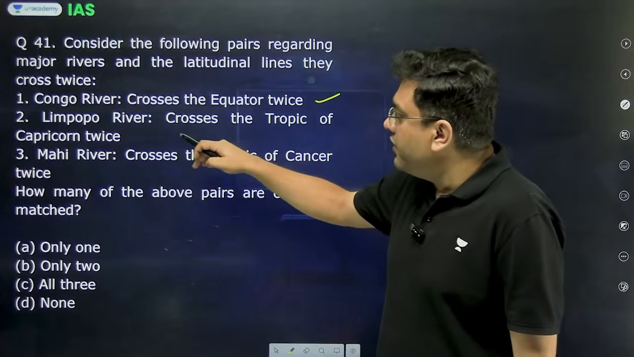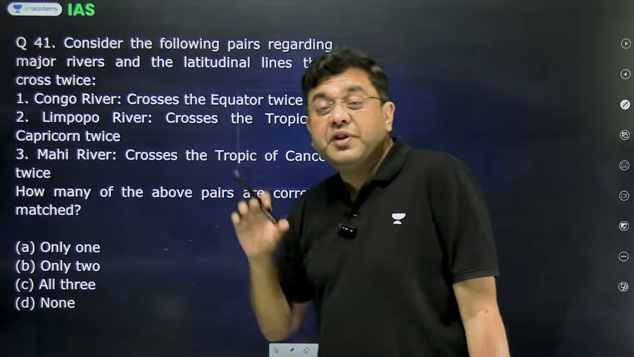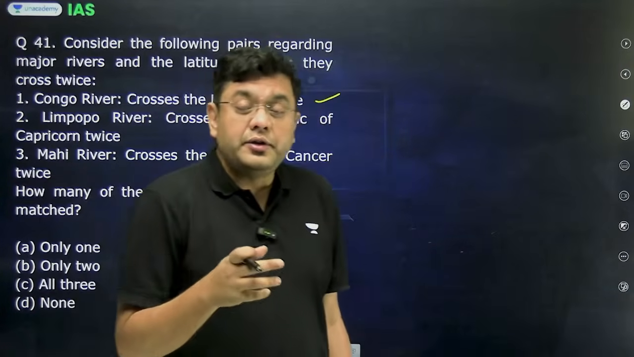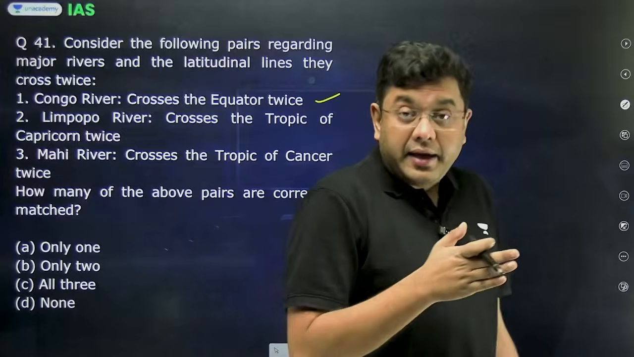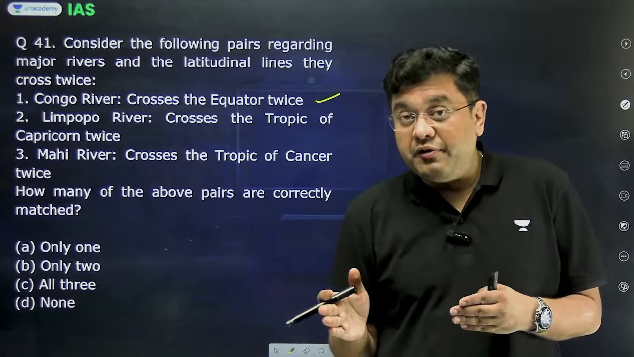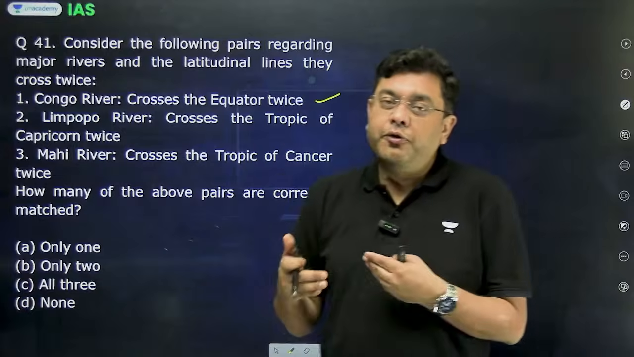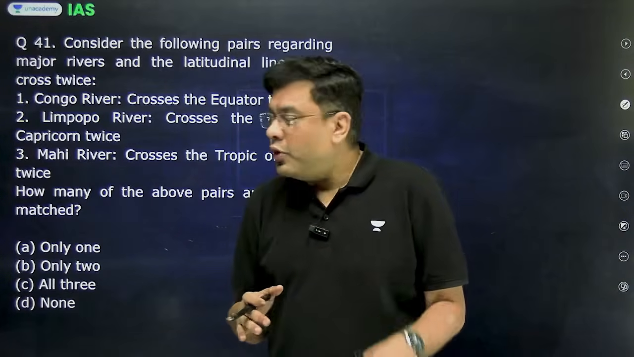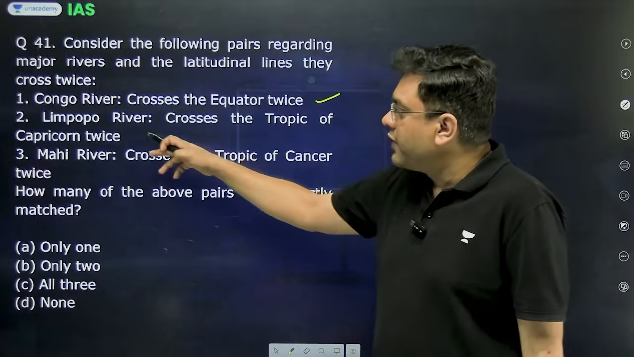Then you have the Limpopo River. The Limpopo River is present in southern part of Africa, originating from the region around South Africa and Botswana, and then ending into the Indian Ocean. It is an eastward flowing river. So amongst the eastward flowing rivers in Africa, you have Zambezi, and then you have Limpopo. So Limpopo crosses the Tropic of Capricorn twice.